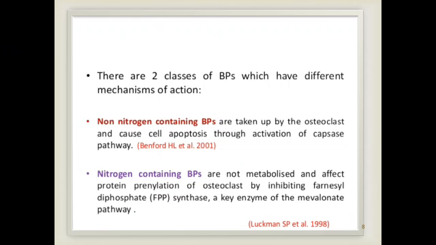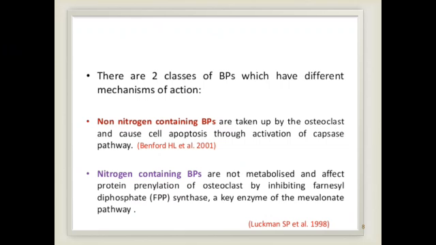Nitrogen-containing bisphosphonates are not metabolized and affect protein prenylation in osteoclasts by inhibiting farnesyl diphosphate synthase. This is the key enzyme of the mevalonate pathway. We know this mevalonate pathway is the HMG-CoA reductase pathway, an important pathway for statins. Statins are usually used as cholesterol-lowering drugs.